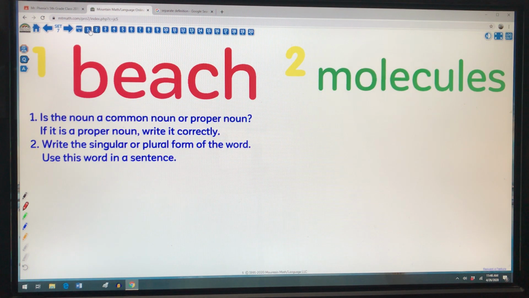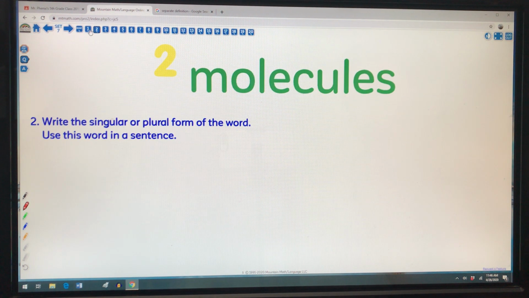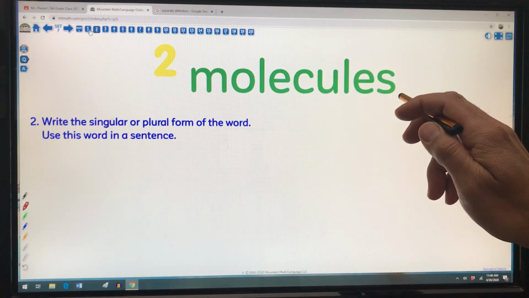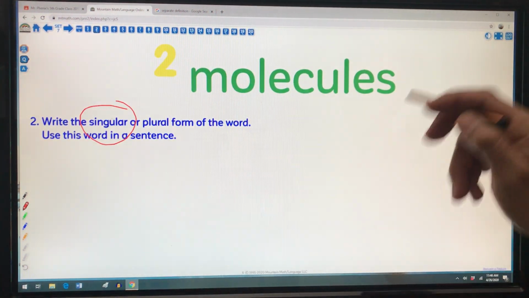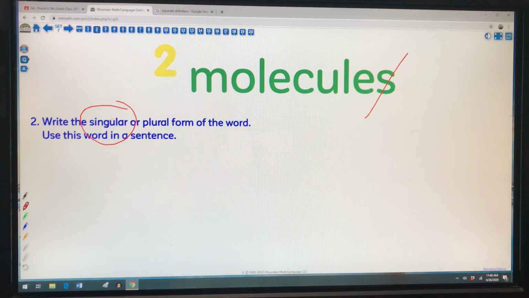Number 2. Okay, molecules, so singular or plural form. Right now, molecules with that S is the plural form of this word. To make this a singular form of the word, I'm just going to take off the S to make it a molecule.